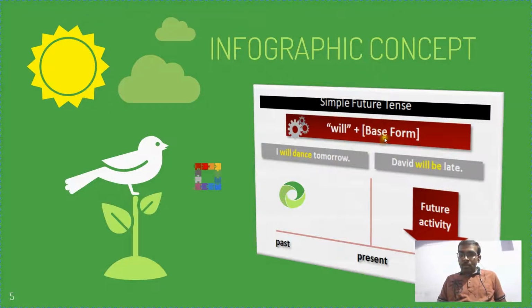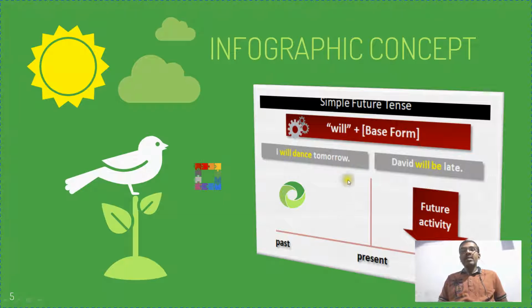I am planning to give the representation of simple future tense. Okay, I will dance tomorrow. David will be late, so I will dance tomorrow. Here "be" is the main verb, and "will" is the auxiliary verb. So no problem: he will be late, and he will arrive late. Likewise, will plus base form is the simple future tense.